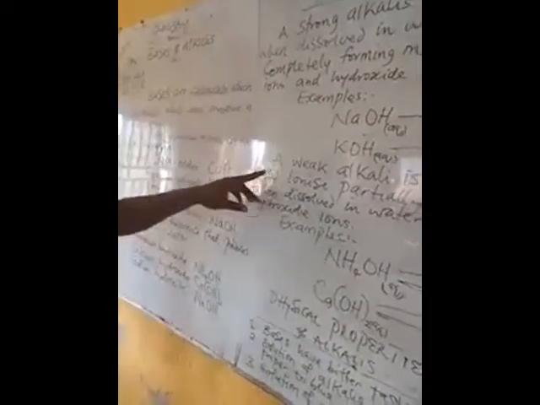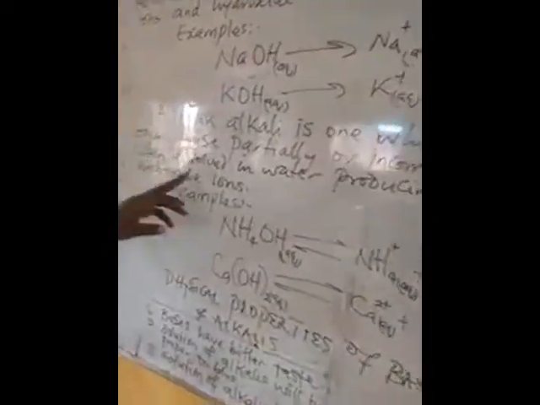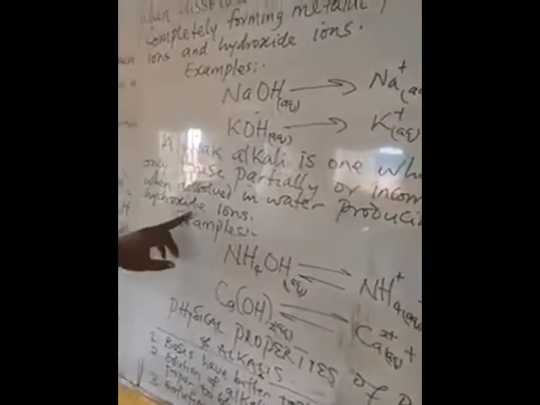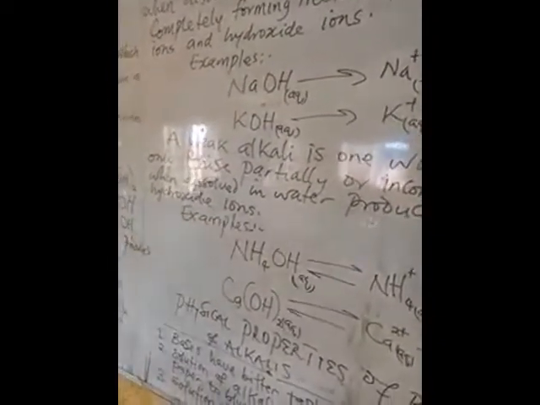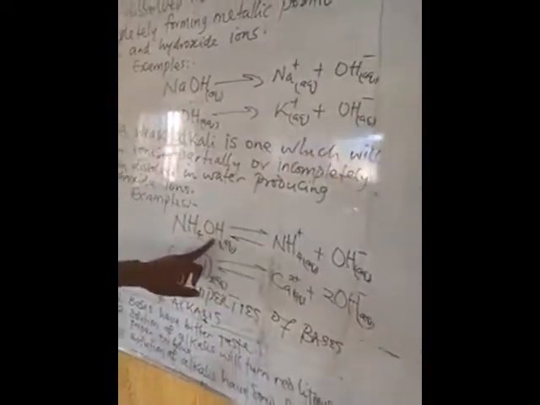While a weak alkali is one which will only ionize partially or incompletely when dissolved in water, producing hydroxide ions. An example is ammonium hydroxide.